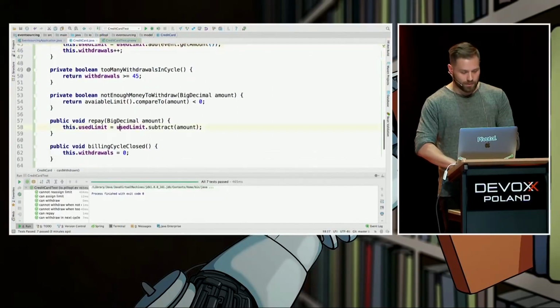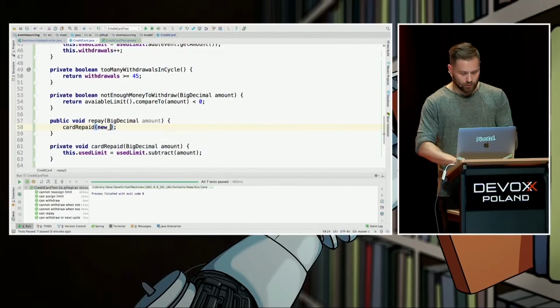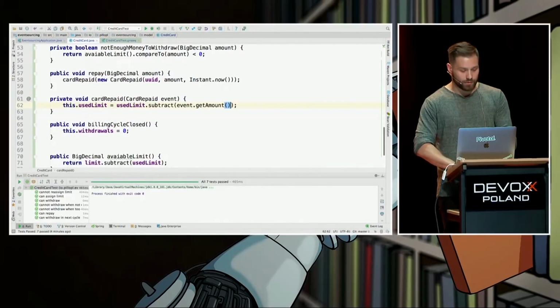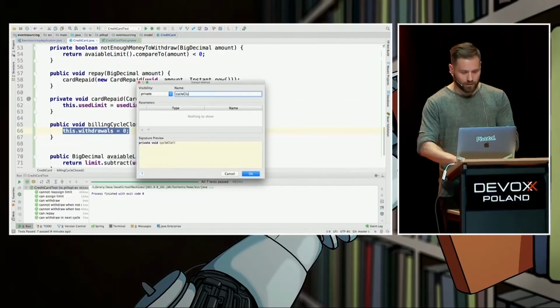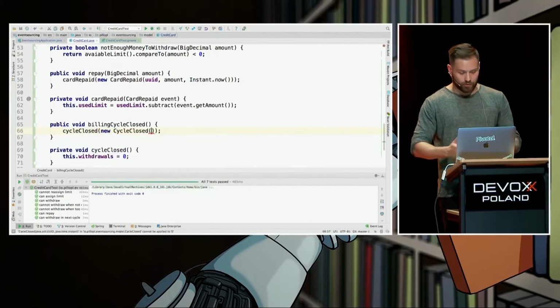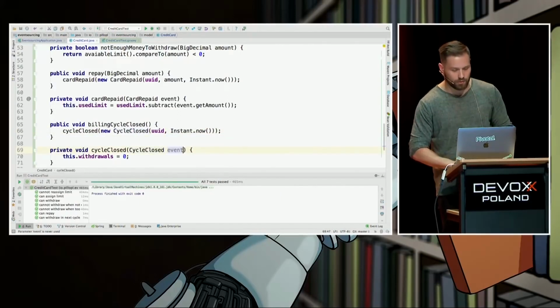And two last ones are in here: cardRepaid, new CardRepaid, ID, amount, now, and here we change it to event. And the last one is about the billing cycle, which may be closed. We extract this one to a method named cycleClosed, and put new CycleClosed in here. This one only takes ID and a timestamp. Yes, and to be symmetric, just rename it to event.